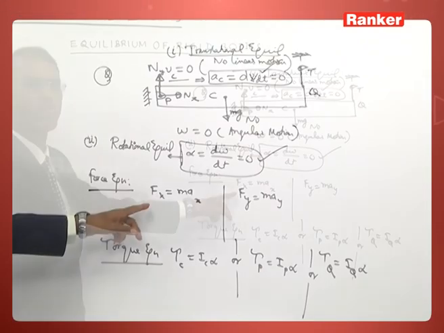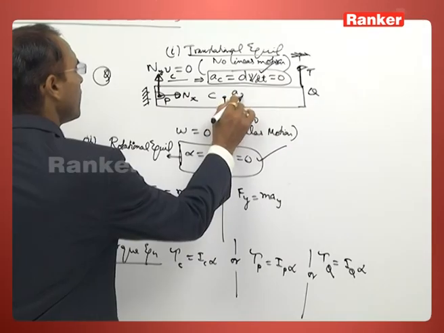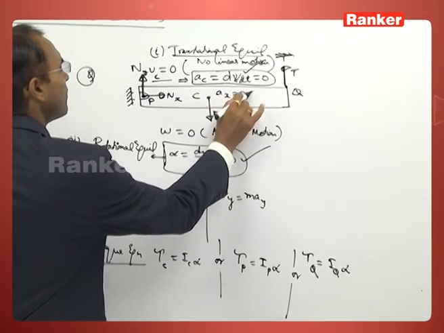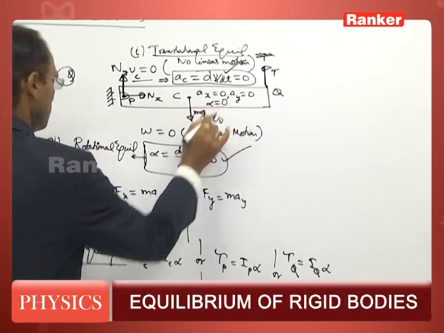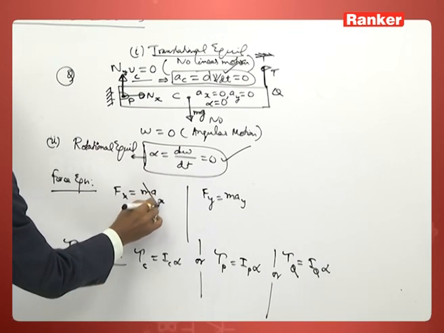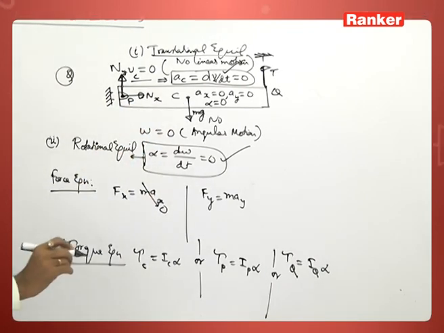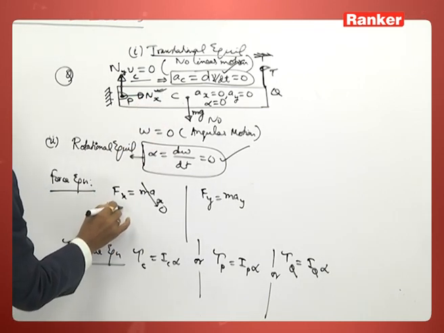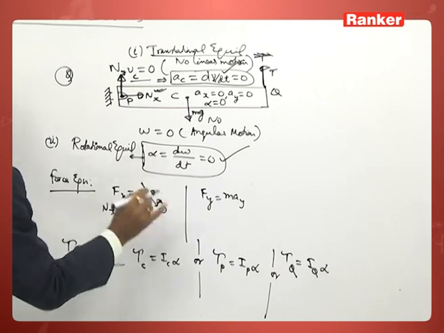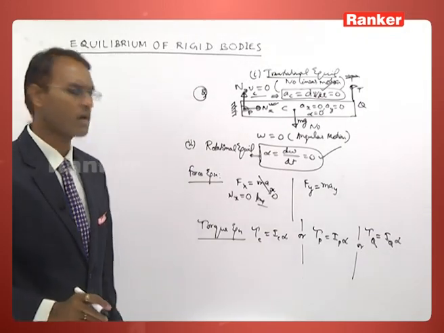Let us come to the force equation. Here we have a_x 0, a_y 0, alpha 0. Since a_x is 0, the net force along the x direction acting on the rod, we have assumed Nx, is 0. So there is no reaction force acting on the rod in the horizontal direction.